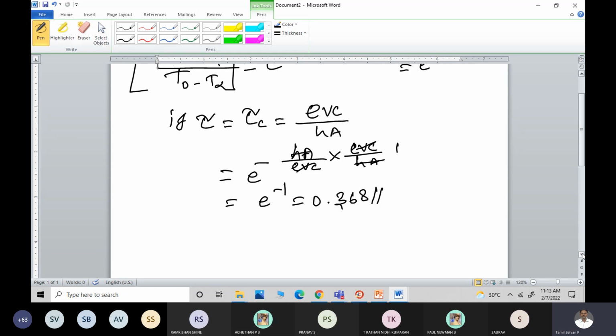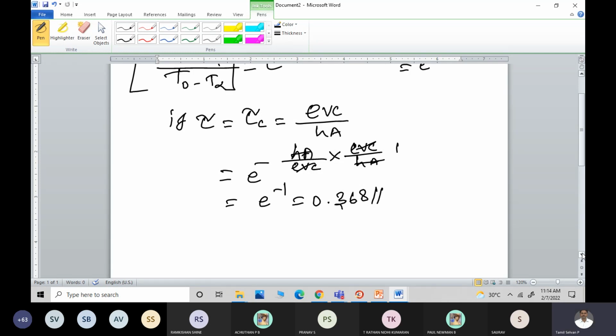The temperature keeps on increasing for the first few seconds, and then it reaches a temperature where it remains constant. So the response of a thermocouple is nothing but the time required for the thermocouple or any temperature measuring device to attain the source temperature.